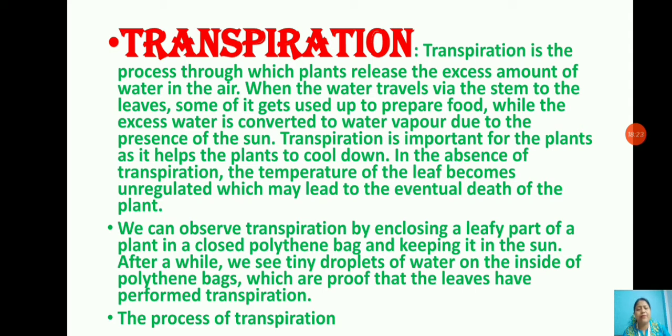So here what we have to do is enclose a leaf in a closed polythene bag, and then keep it in the sun. Afterwards we have to observe. So we'll find some kind of droplets. After a while we see tiny droplets of water on the inside of the polythene bag, which are the proof that the leaves have performed transpiration. I hope you understood this.